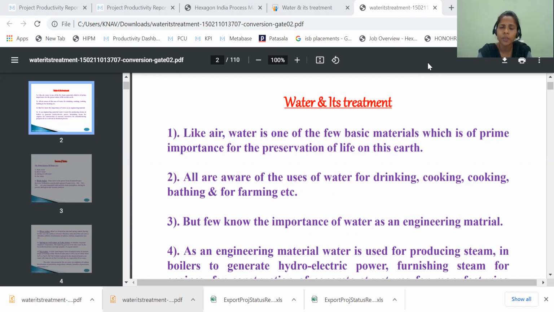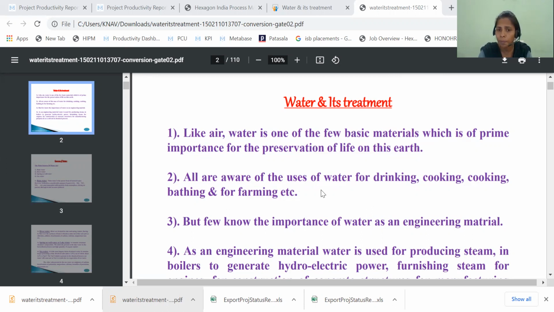Everyone, we know the basic need of water and its essential use in daily life. Without water, we can't survive. Like air, water is very essential to human beings for various purposes. So let us see the introduction to water chemistry, water and its treatment. Like air, water is one of the few basic materials of prime importance for the preservation of life on this planet. All are aware of the uses of water.